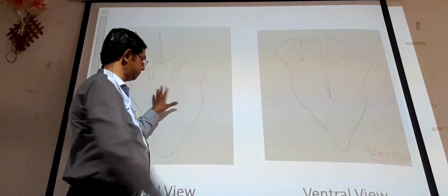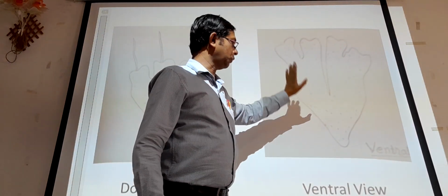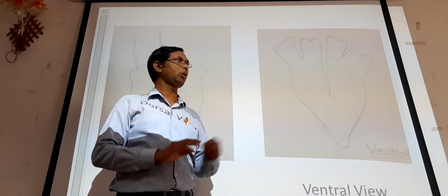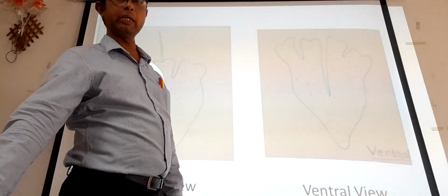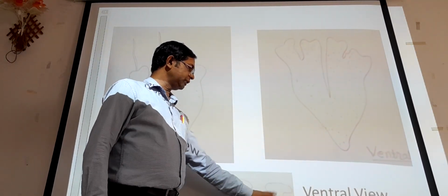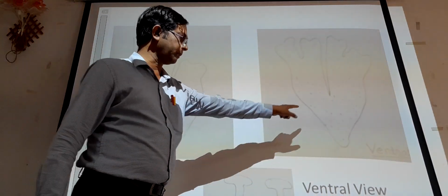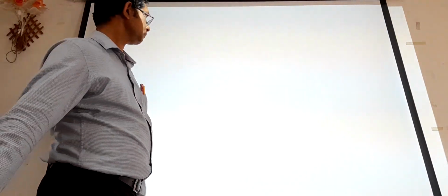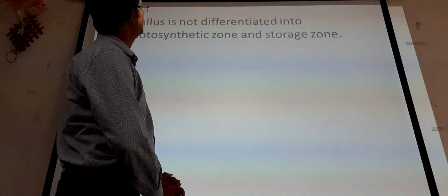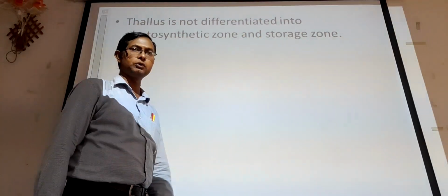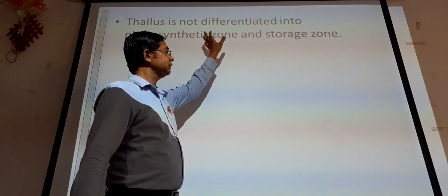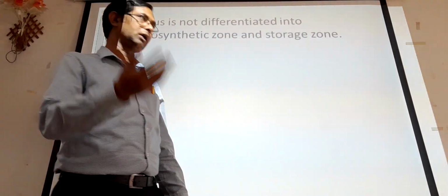Archegonia and Antheridia are present on the dorsal side, whereas on the ventral side we can observe the presence of rhizoids, which are useful for the attachment of the thallus to the substratum. These are known as smooth walled rhizoids, present on the ventral side of the thallus. Now the thallus is not differentiated into photosynthetic zone and storage zone. So there is not any differentiation between the zones, as in other bryophytes.